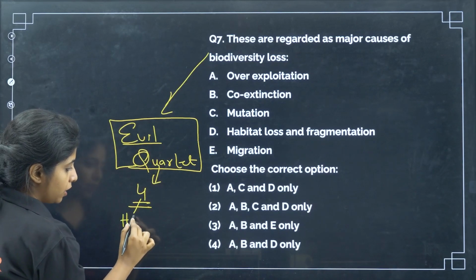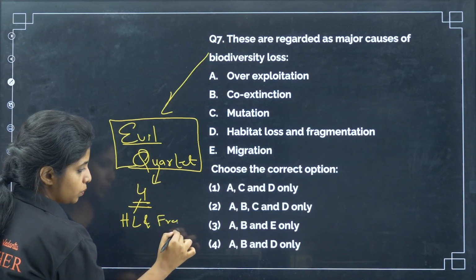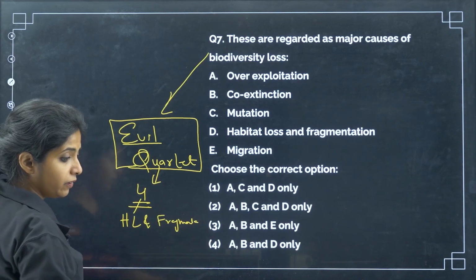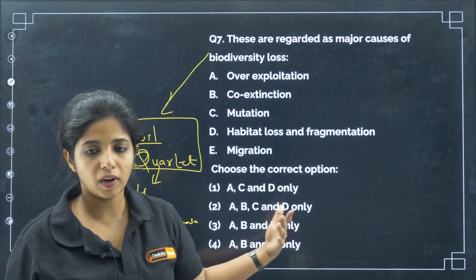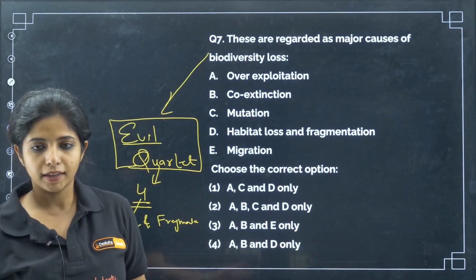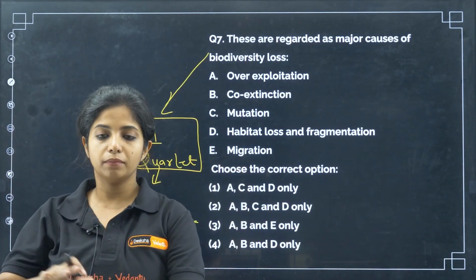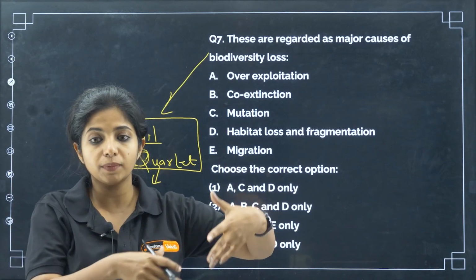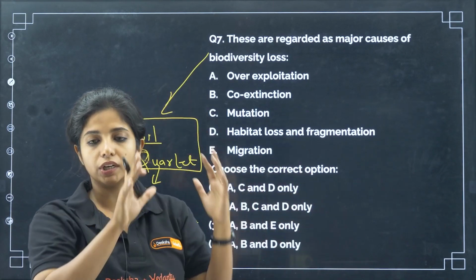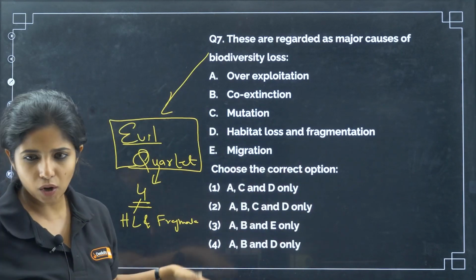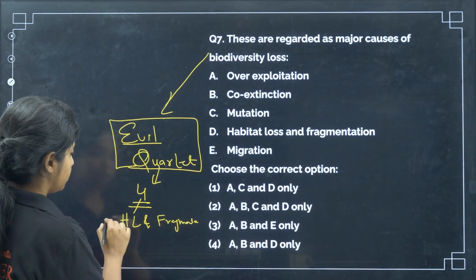First is habitat loss and fragmentation. For example, I am living over here, you're taking away the habitat, where will I live? There is a loss of habitat. Or probably this particular studio is cut into 2 parts. My fragmentation is happening and in this part something else is being done, a new building is being constructed. Can I teach? No. So basically all of this causes biodiversity loss.